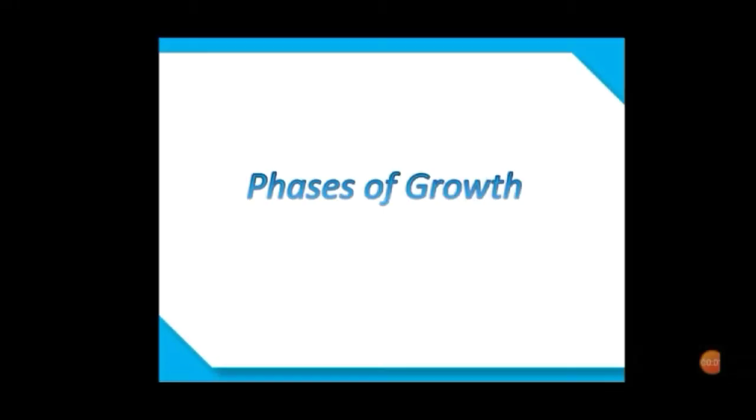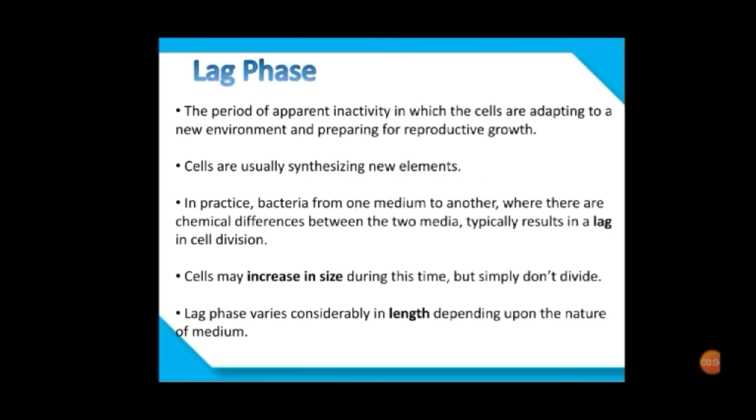Starting with the phases of growth, the first phase is the lag phase. This is a period of apparent inactivity in which the cells are adapting to their new environment. Cells in this period are usually synthesizing new elements. They usually increase in size, but they can't divide. Lag phase varies considerably depending upon the nature of the medium in which the cells are grown.